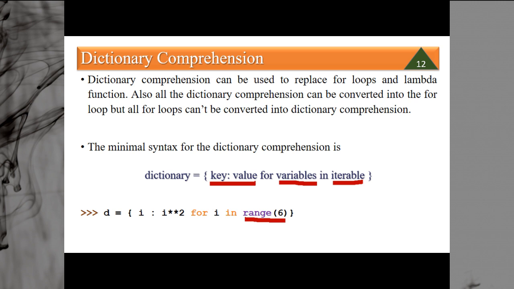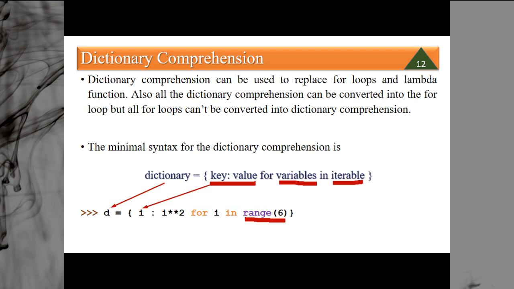When i is 0, the key will be 0 and the value will be 0 to the power 2, that is 0. When key is 1, the value is 1. Then key 2, 2 to the power 2, that is 4. Key 3, 3 to the power 2, that is 9. Then 16 and then 25.